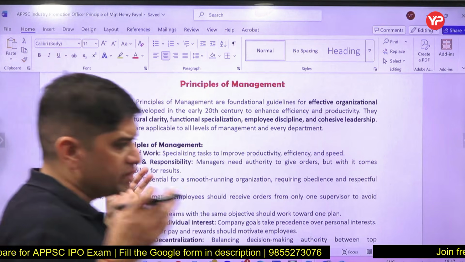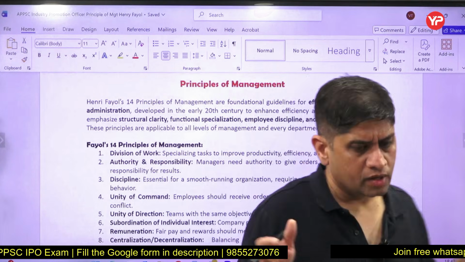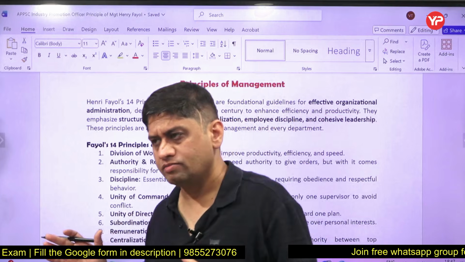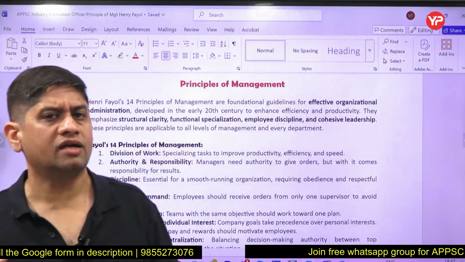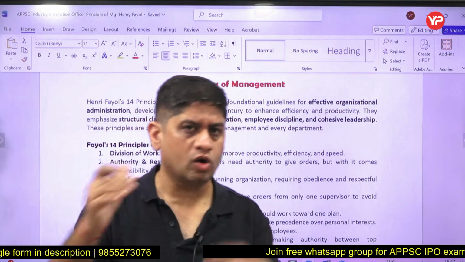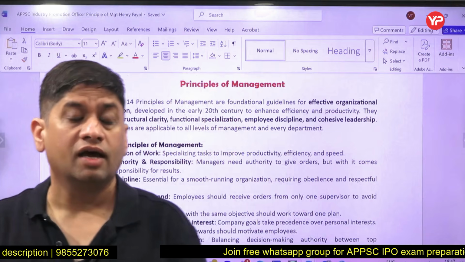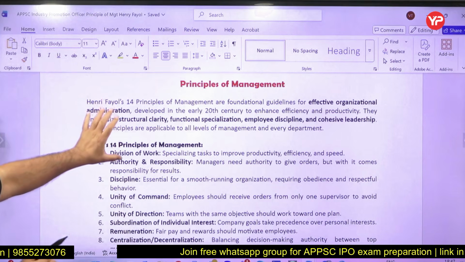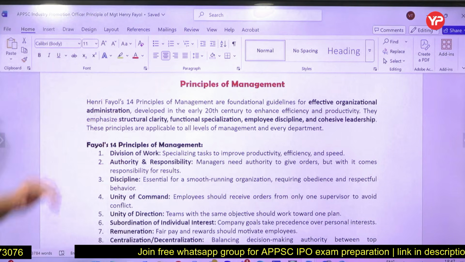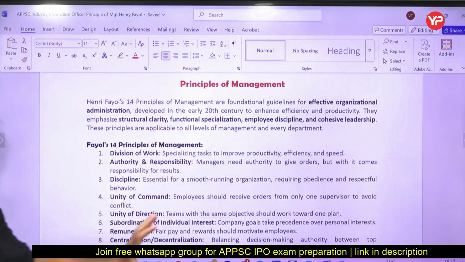So what is management? What is the definition of management? What are the functions of management? What are the various terms in that? POSDCORB, who gave POSDCORB, what is the meaning of each term in that, and what are the 14 principles of general management by Fayol. So exam question will come, which of the following is not a principle.